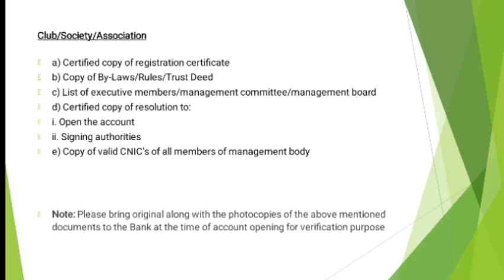Same if there are sports clubs, cricket clubs, training clubs. In that case as well, one will be the head of finance and one will be the head of the organization, club, society, NGO, or association. They both will usually be the signing authorities used to open the account, and they are given that power through the copy of resolution which we are mentioning here in point D. I hope you got it.